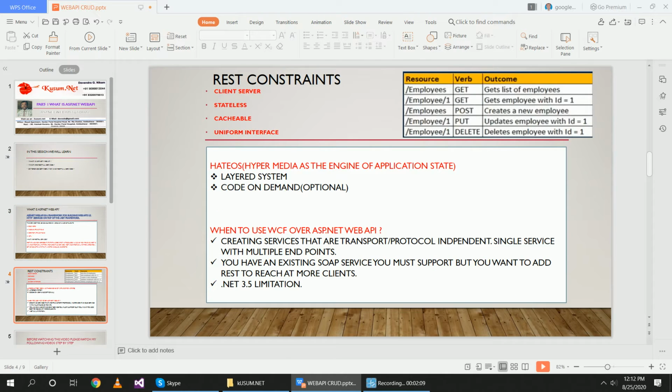REST constraints are client-server, stateless, cacheable, uniform interface. Client-server: client and server communicate with each other. Client sends a request, server sends a response. This happens every time and works individually. Stateless. What is stateless?